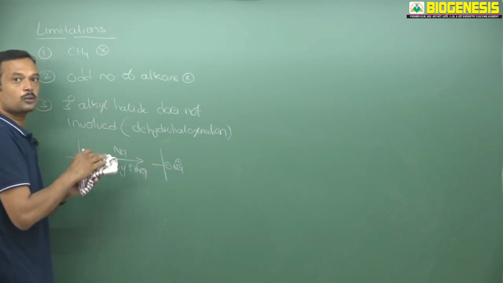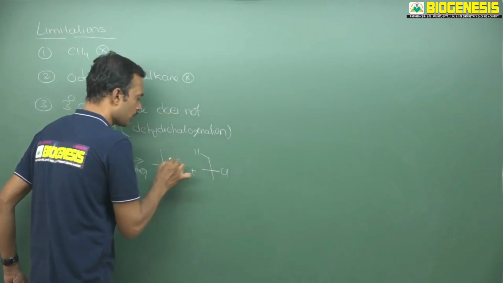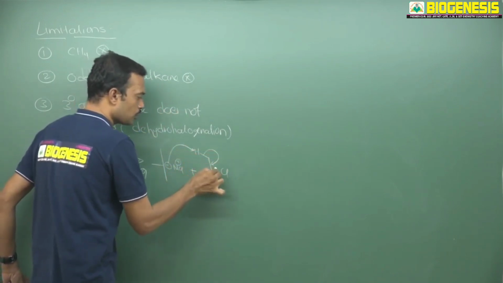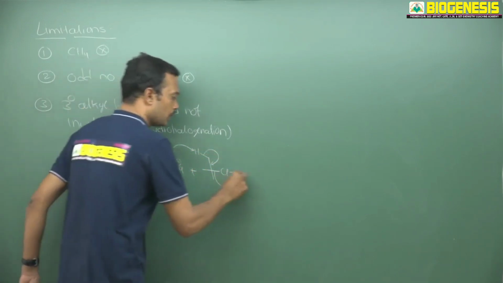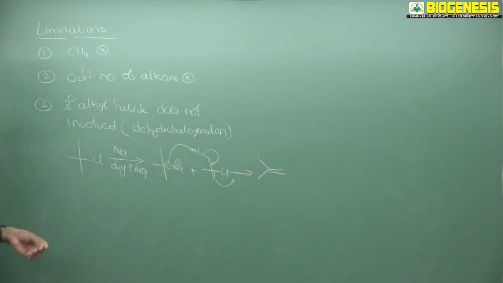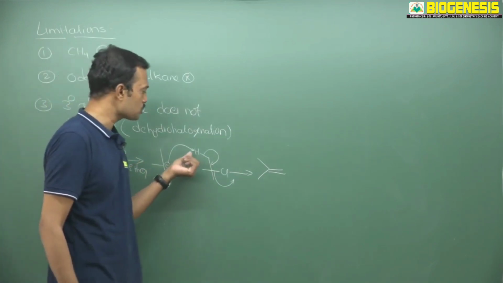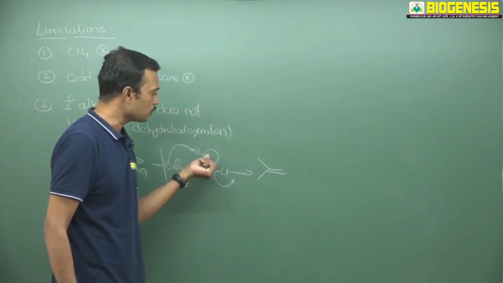This molecule will take a proton from the second equivalent of alkyl halide like this. This is the actual reaction. So this will take this proton, this bond will migrate here, chlorine will be removed, and finally there is a double bond between these two. So always remember, tertiary alkyl halide has a tendency to form the organometallic compound, which is responsible to take a proton, and finally there is a double bond between these two.